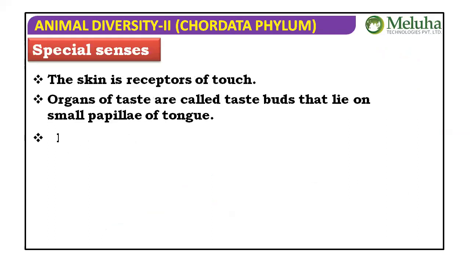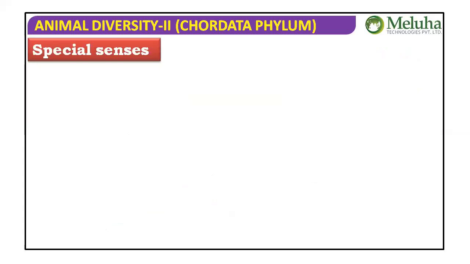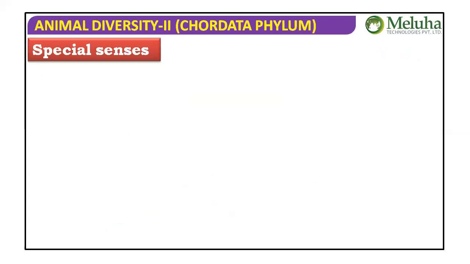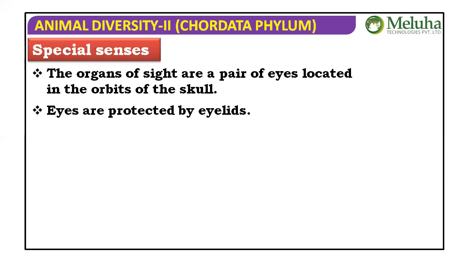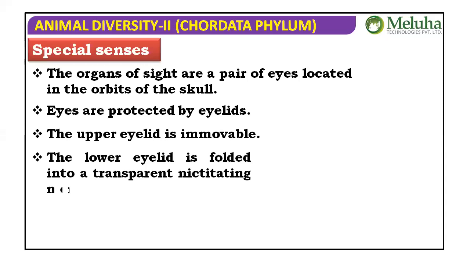The skin is the receptor of touch. Organs of taste are called taste buds that lie on the small papillae of the tongue. Organs of smell are a pair of nasal chambers. Organs of sight are a pair of eyes located in the orbits of the skull. Eyes are protected by eyelids. The upper eyelid is immovable.